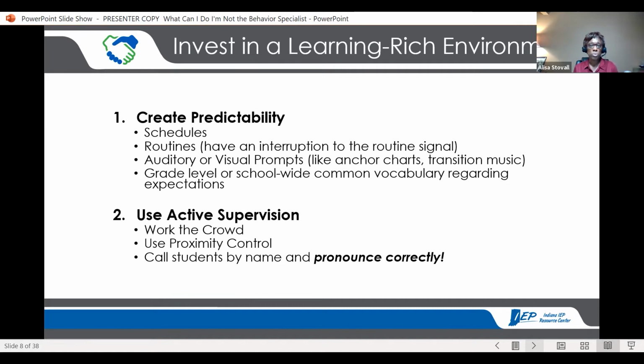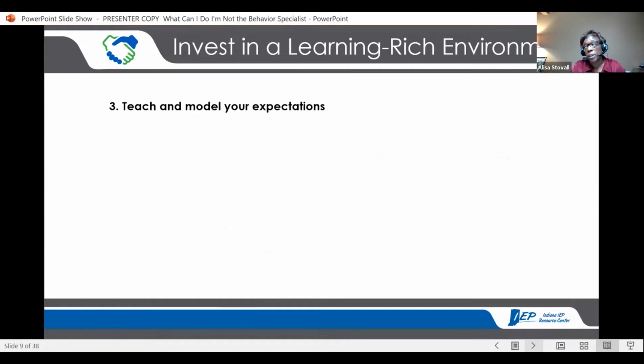Okay, we have kids with names that have different pronunciations, but that is their name. And even as an adult, I notice when people don't call me Elisa. It doesn't bother me as much as it did when I was younger, but it's still important to be called by your name. Those are things that can help make connections with students, and they're pretty unspectacular if you put them by themselves. Teach and model your expectations.